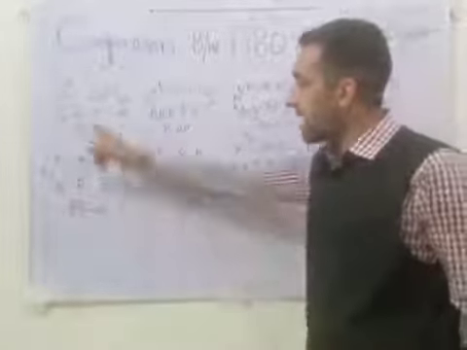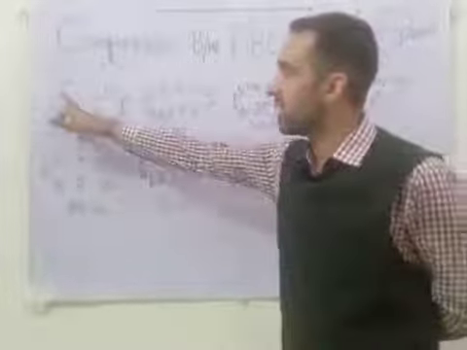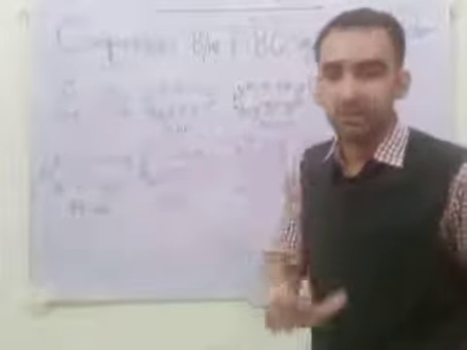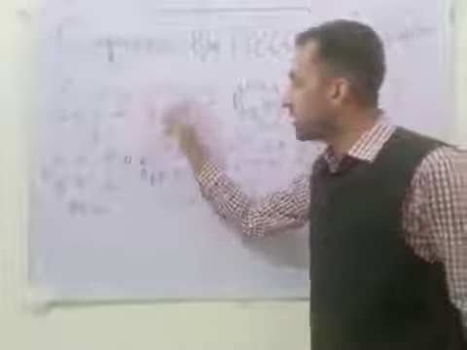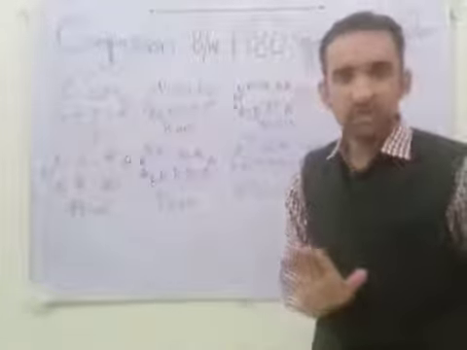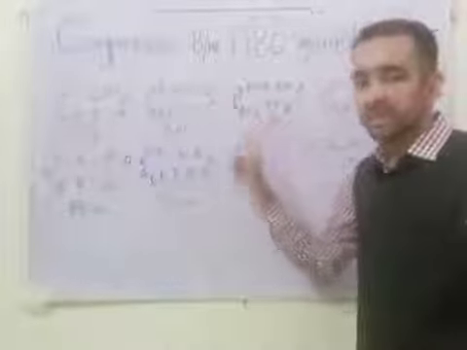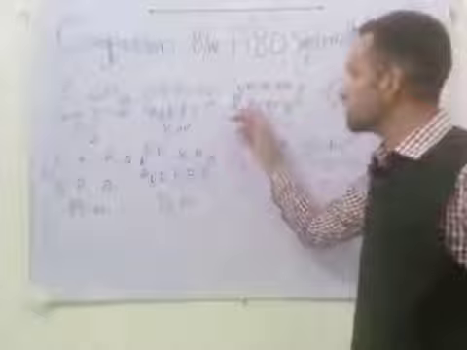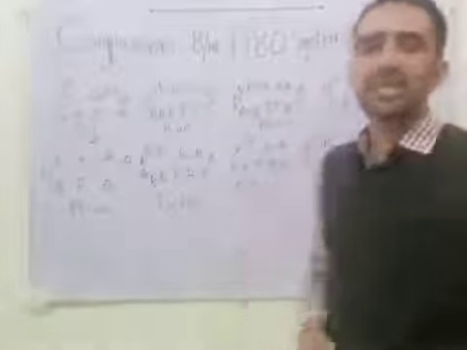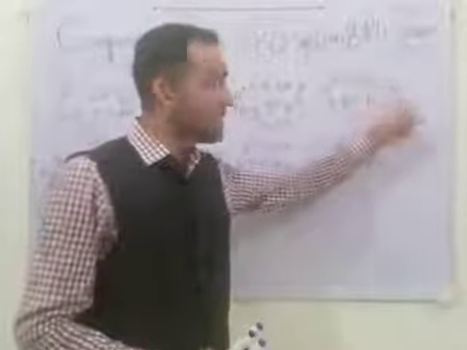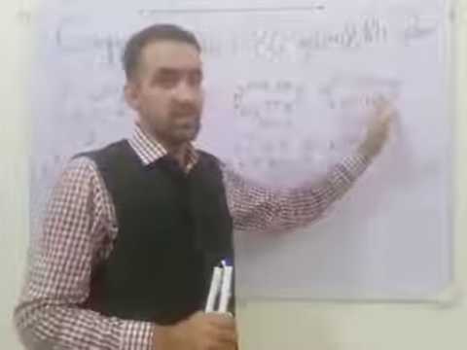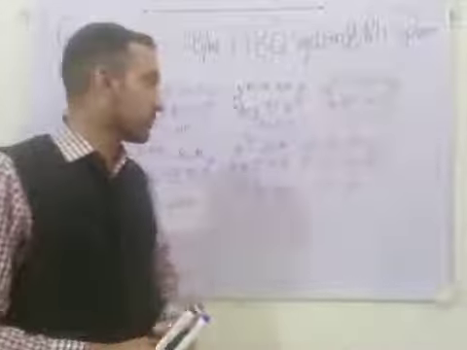If RHD antigen is present along with A antigen, we call them A positive. If B antigen is present along with D antigen on human red blood cells, we call them B positive. If A and B are present along with D antigen, we call them AB positive. If O antigen is present on the red blood cell and there is also D antigen, RH factor present, we call them O positive blood group. If A antigen is present on the red blood cell membrane but there is no D,